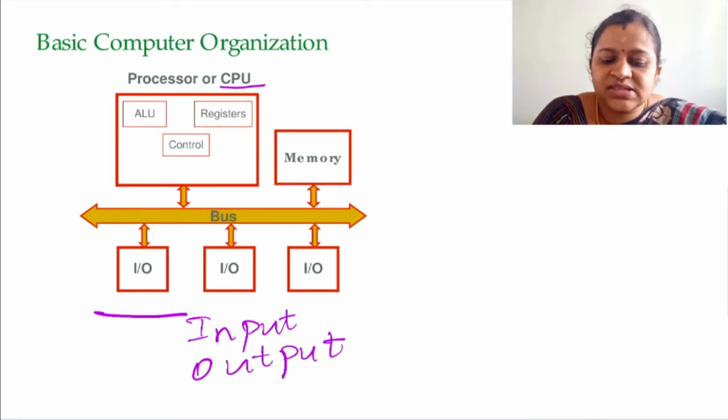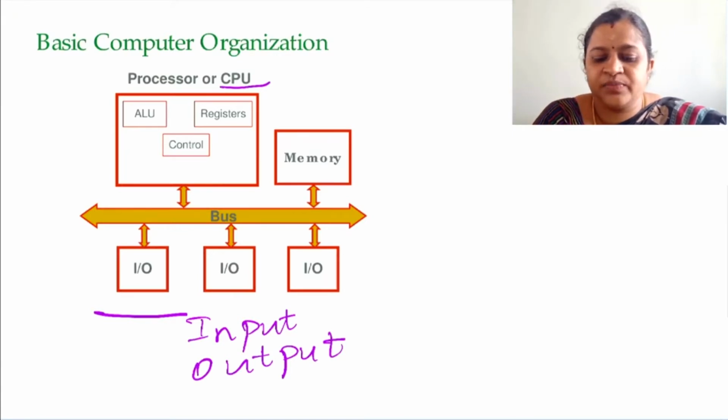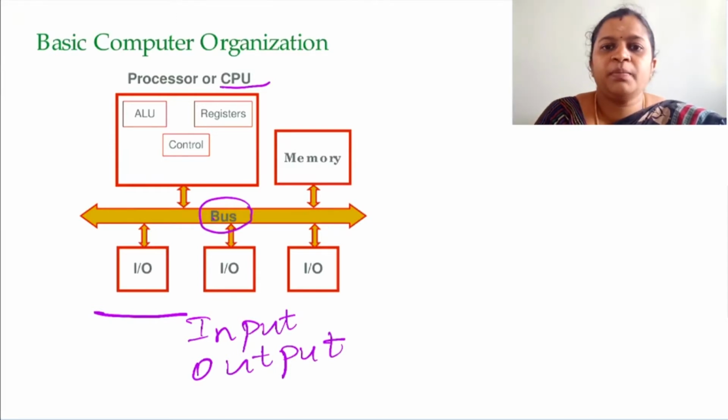You have the CPU, central processing unit, or we can say it as processor, inside which you have three more units: ALU, arithmetic logic unit, control unit, and registers. Then you have memory, which are connected by bus. So, the upcoming topics we are going to discuss is all about these components only.